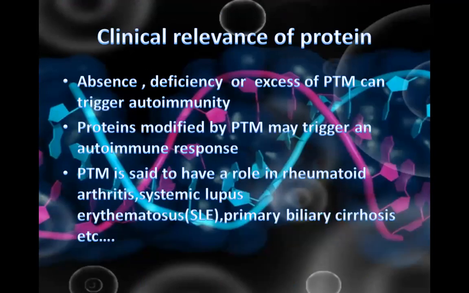Clinical relevance of protein. Absence, deficiency, or excess of protein can trigger autoimmunity. Proteins modified by PTM may trigger an autoimmune response. PTM is said to have a role in rheumatoid arthritis and systemic lupus.